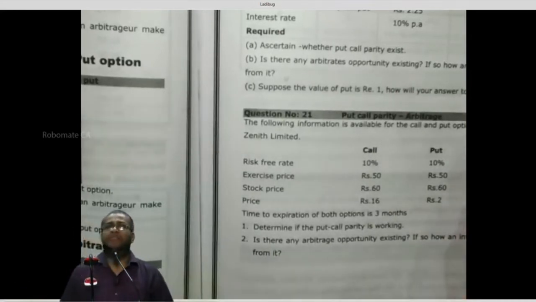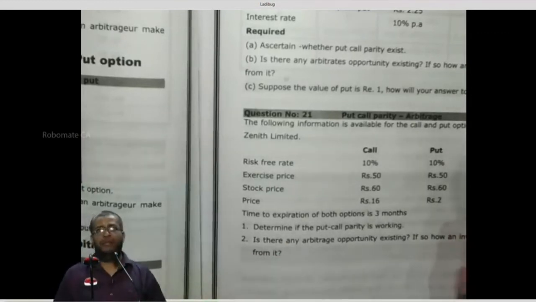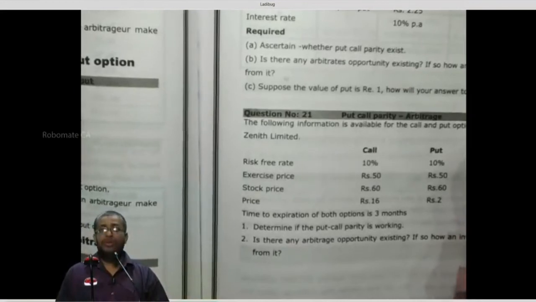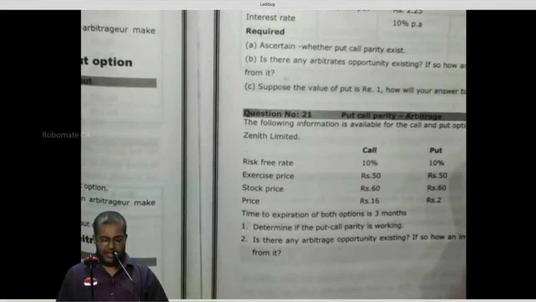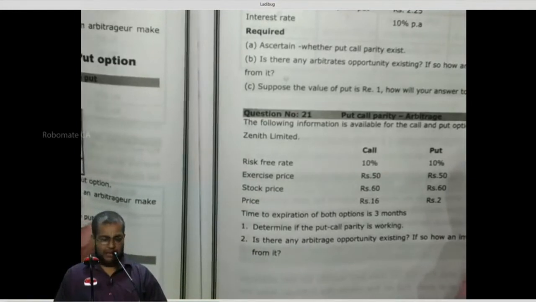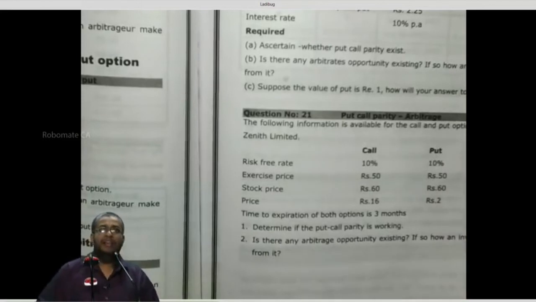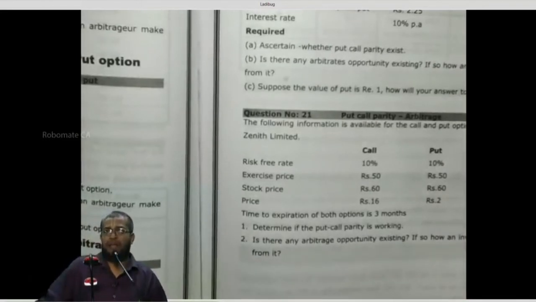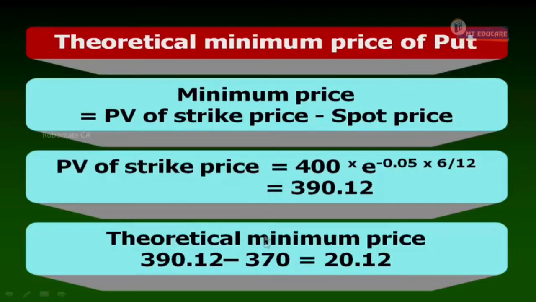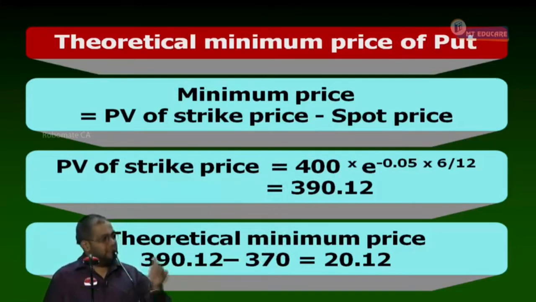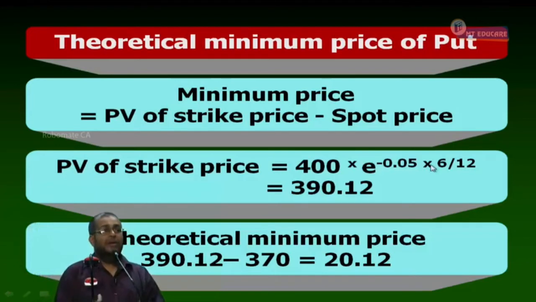Now, please write: minimum value of put is equal to 390.12 minus 370. The minimum value of put is the present value of strike price minus spot price, or not? Present value of strike price is 390.12 minus 370. What is the minimum value of the put option? 20.12. The put is minimum worth how much? 20.12. Now, can I proceed?